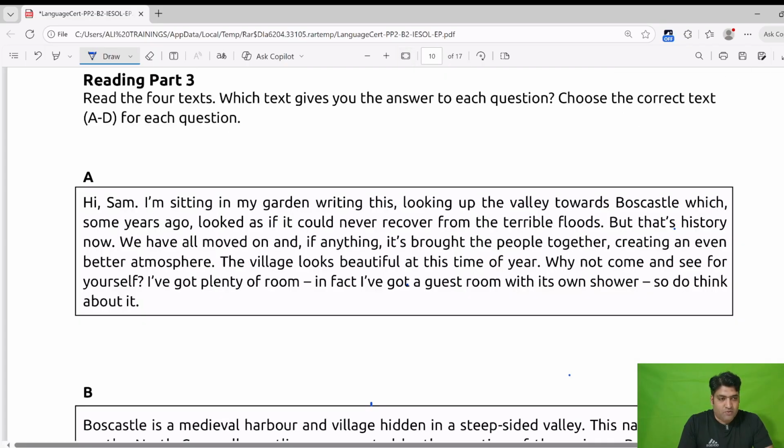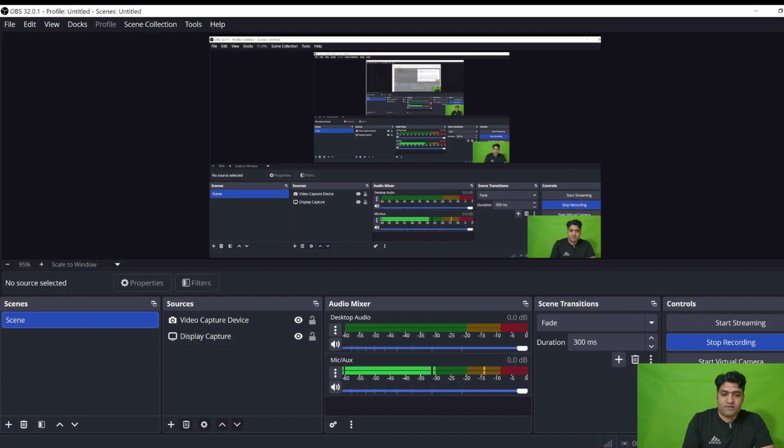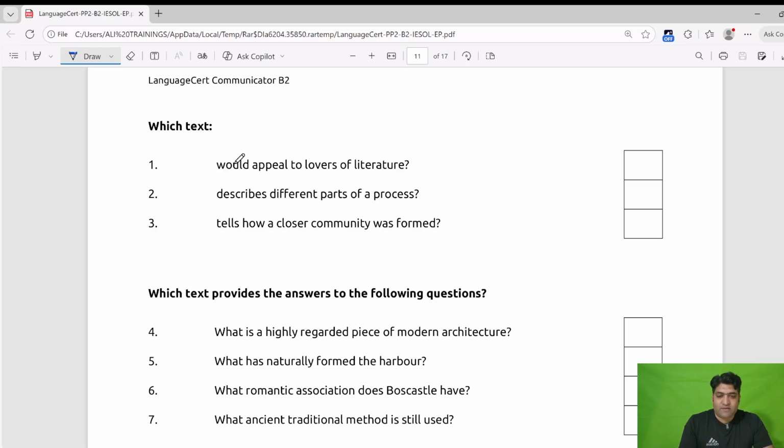I will show you the questions. There are 7 questions, and each question demands us to locate which passage contains the information. For example, what would appeal to lovers of literature?